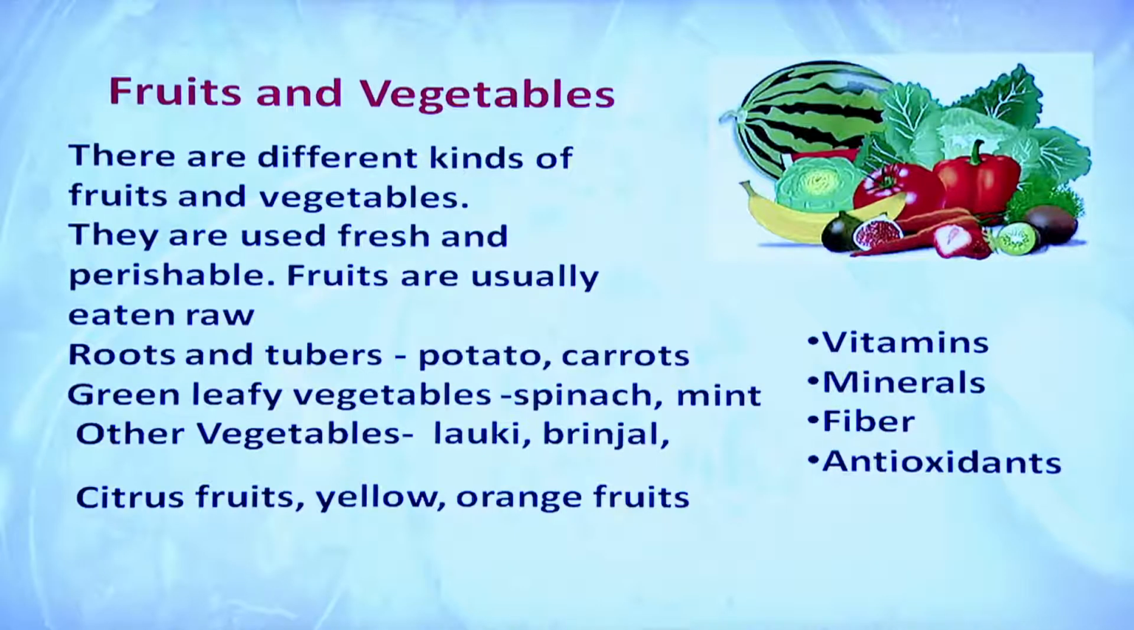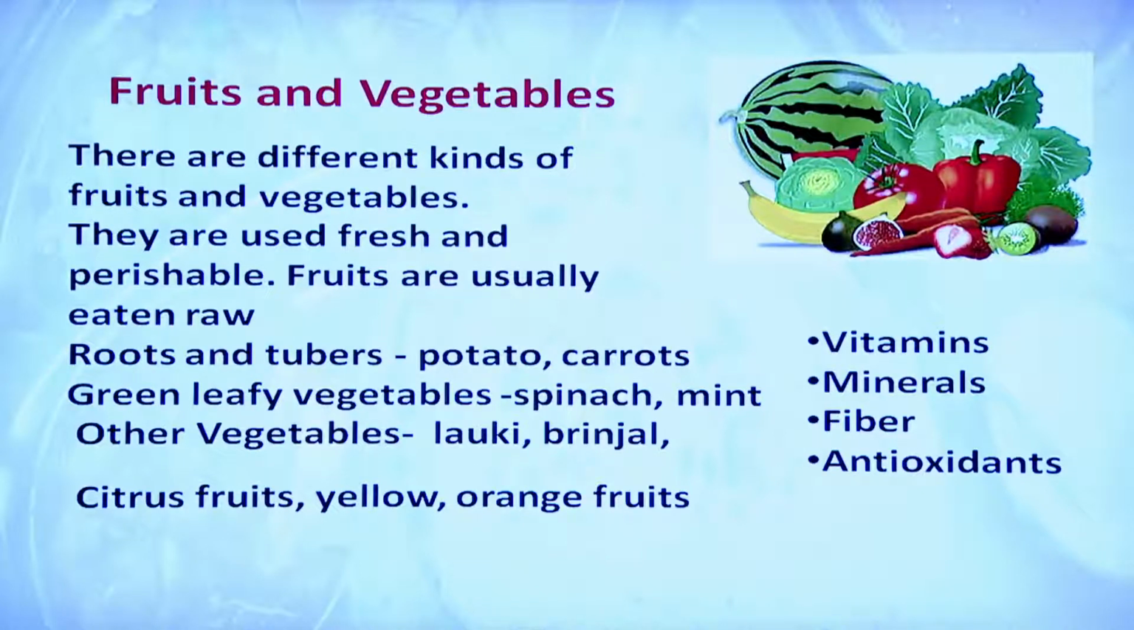There are different kinds of fruits and vegetables. Most of them are used fresh, they are perishable and cannot be stored for months together as cereals and pulses. They can be stored for a few days only. They should be stored in a good environment.